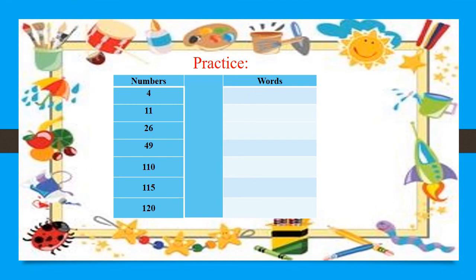Children, it's practice time. You have learned the spelling from 1 till 20, you have learned the spelling of TY words, and you have learned the spelling of 100. Okay, let's check the spelling. Read the number 4. Very good. What is the spelling of 4? Come on. Yes, F-O-U-R, 4. 11. What is the spelling of 11? Come on. Yes, E-L-E-V-E-N, 11. Very good.